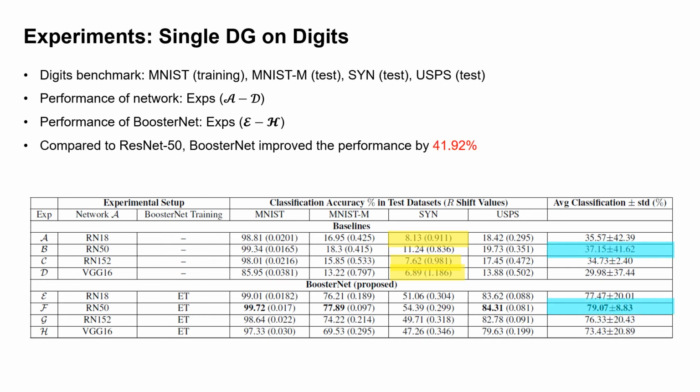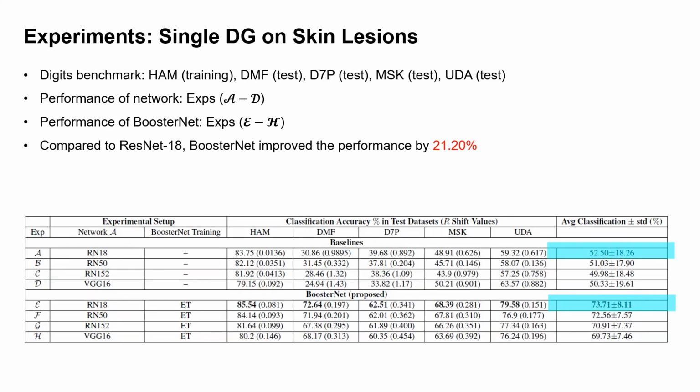For example, compared to ResNet 50 alone, BoosterNet improved the performance by almost 42%. Similarly, we verified the performance of BoosterNet on the skin lesions classification task, where we trained on the HAM dataset and we tested on the other datasets representing out-of-distribution target data. We noticed similar improved behavior compared to core network A. For example, compared to ResNet 18, BoosterNet improved the performance by 21%.